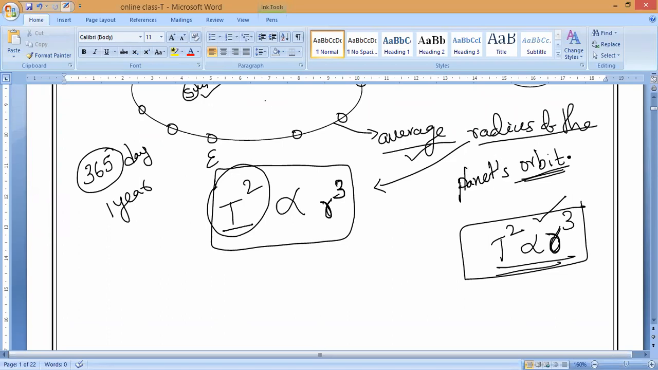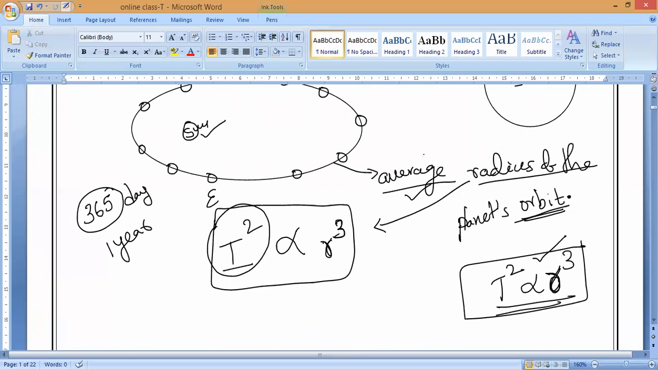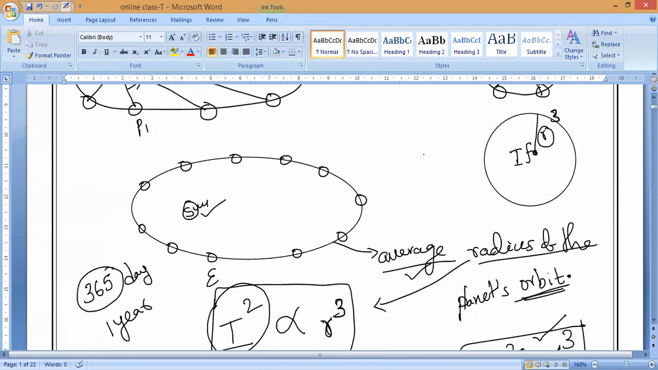Any doubt you can ask me. This is what we call Kepler's third law. Any doubt, please? No doubt, sir. This is the simple definition. Any doubt, anybody can ask me. I will explain once again if you want. Clear? Yes, sir.